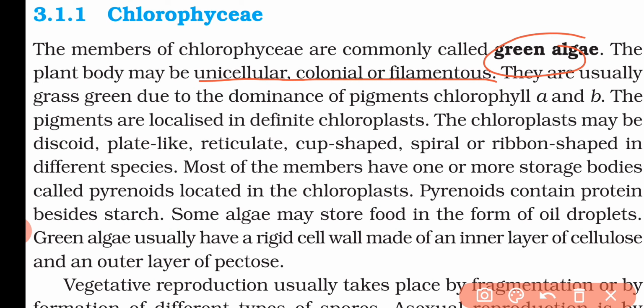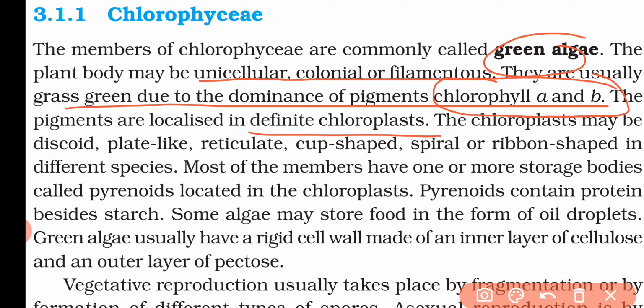They are usually grass green due to the dominant pigments, chlorophyll a and b, and the pigment is located in a definite chloroplast.